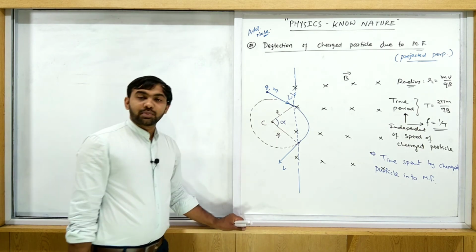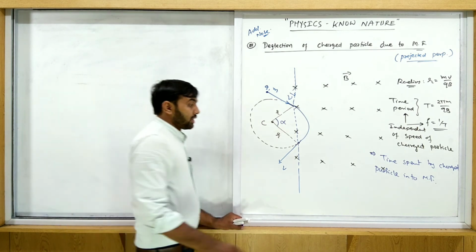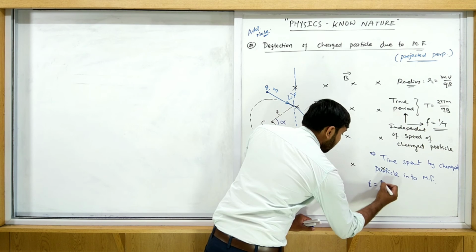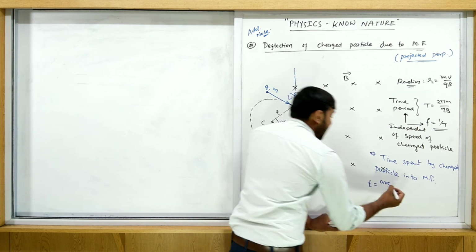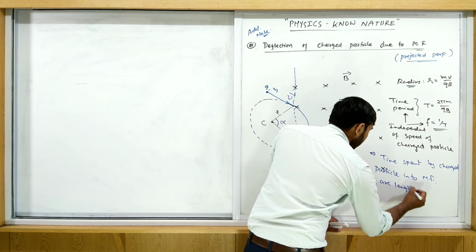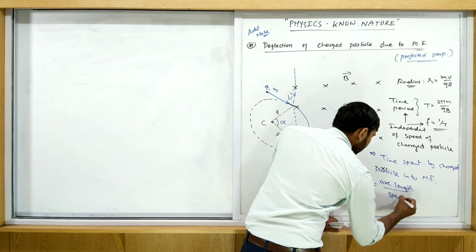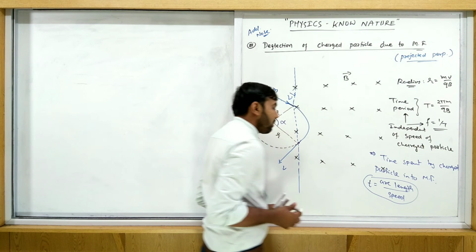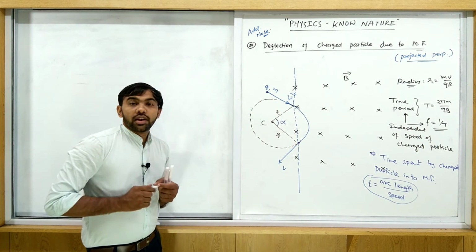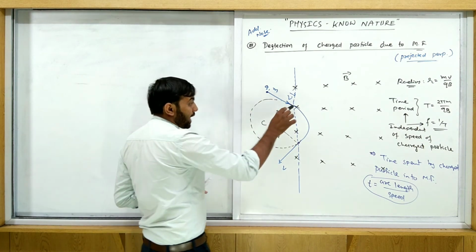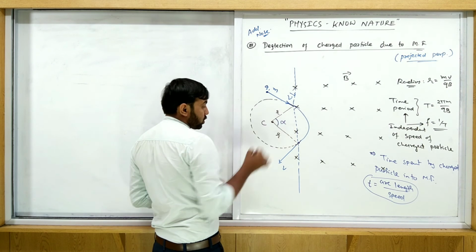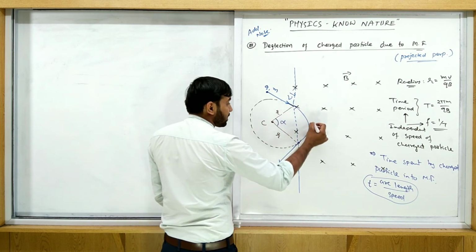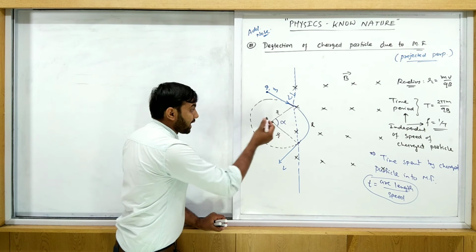Time is equal to arc length upon speed. Actually time is given by this equation. Time is equal to arc length upon speed. Now what is the arc length? So the arc length is this one, so use this angle. Suppose the arc length is L, then what is this angle?